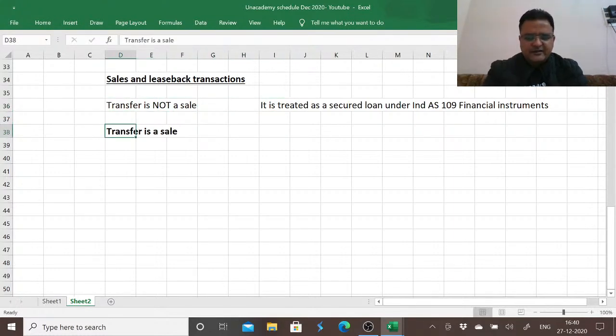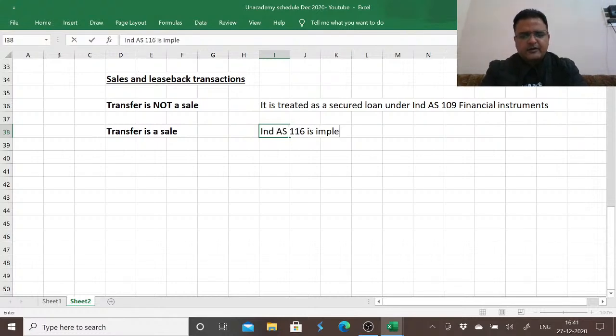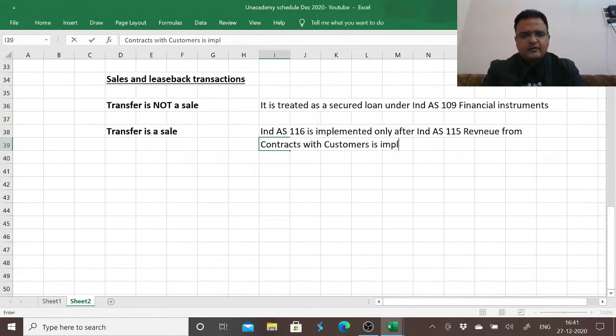But if the transfer is a sale, that's one of the reasons why Ind AS 116 is implemented only after Ind AS 115 revenue from contracts with customers is implemented, so that we can apply the provisions of a sale, that it meets the definition of a sale, that there is a contract, the other party has accepted the asset.